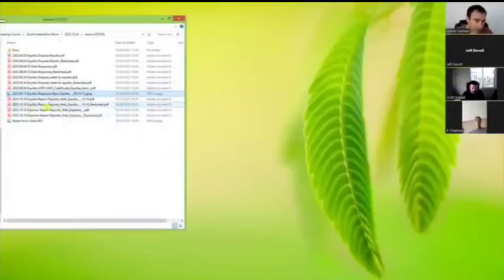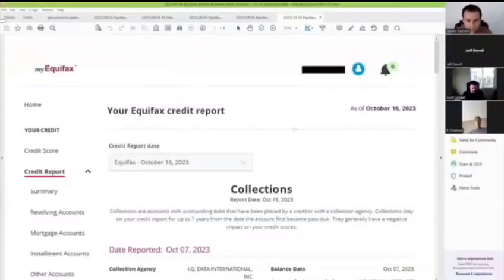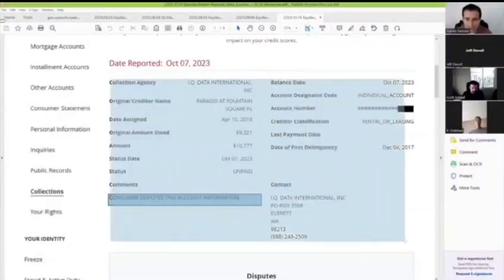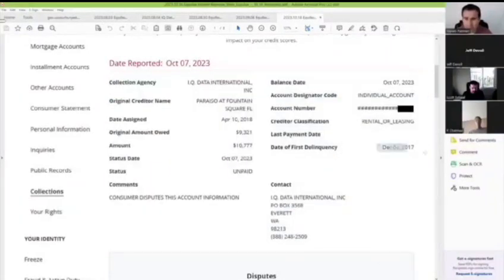And then October, Equifax credit report. Here's the Equifax credit report. Consumer disputes this account, but that's only the current status. It doesn't show any historical information. Your date of first delinquency is still 2017. Here are your original amounts and your current amount. So that's your Equifax annual credit report.